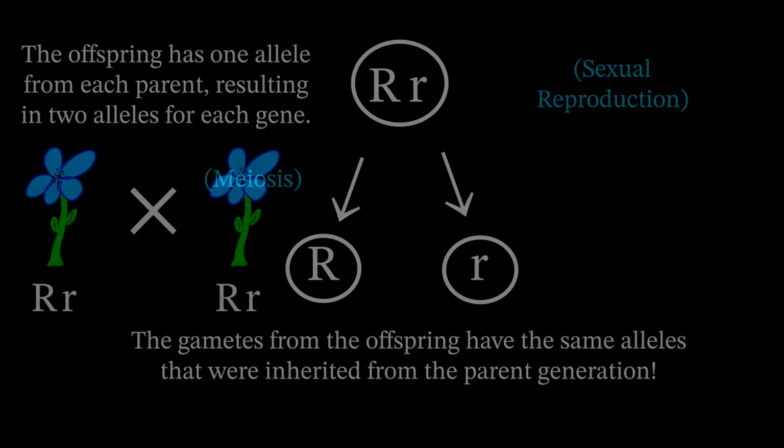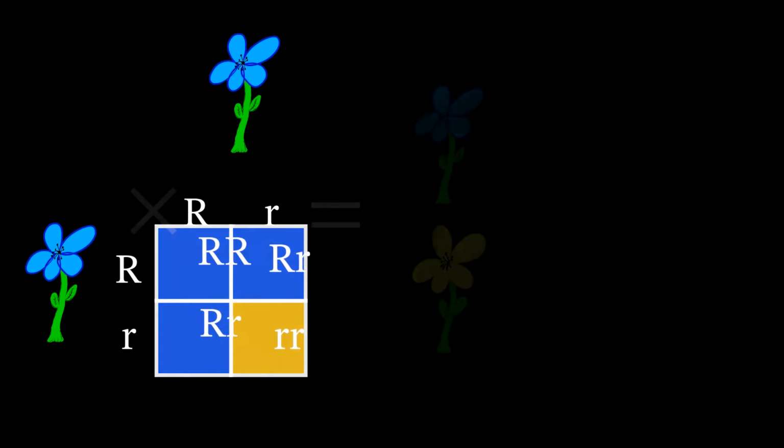For example, if the parent has a genotype big R, little r, it would be blue, and its alleles, the big R and the little r, would separate into different gametes. When one of these gametes meets a gamete from another heterozygous parent, the offspring would have a genotype represented by the combination of the alleles from each gamete. Here we use a Punnett square to show that. We would expect about a 3-to-1 phenotypic ratio of offspring.